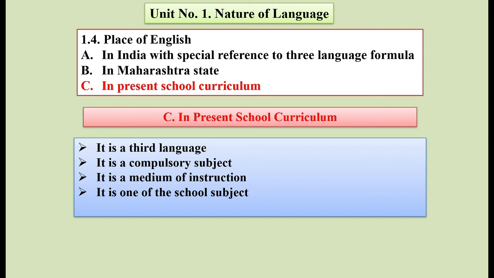That is the important thing. It is also a first language in English medium schools. All these points explain the present place or status of the English language in our school curriculum.